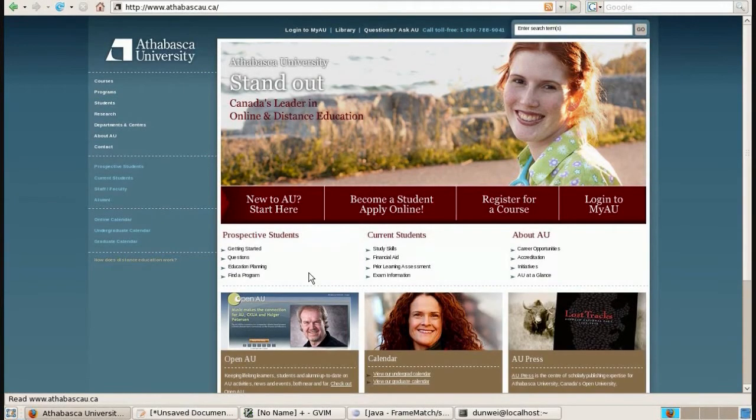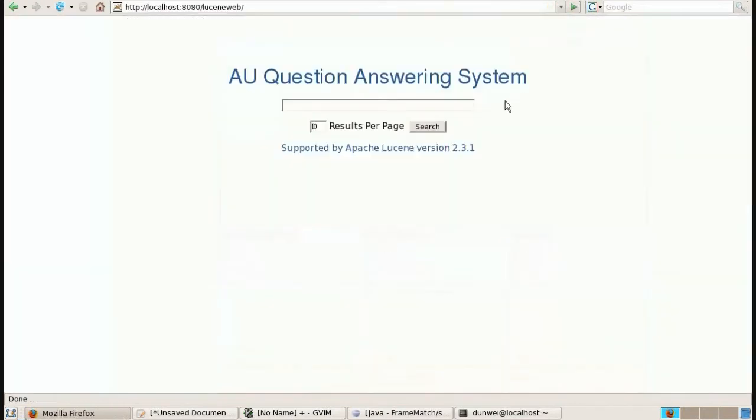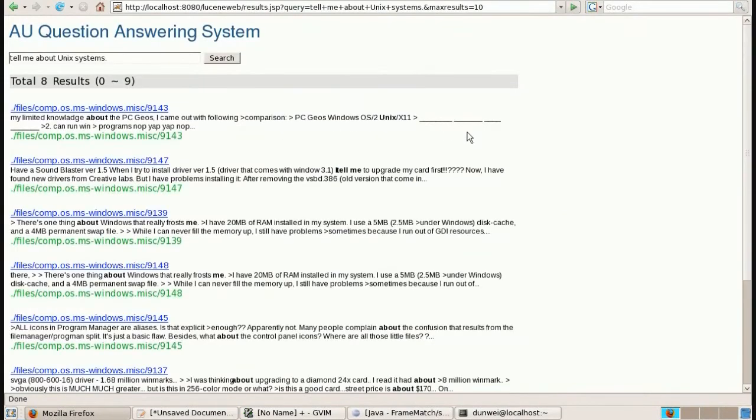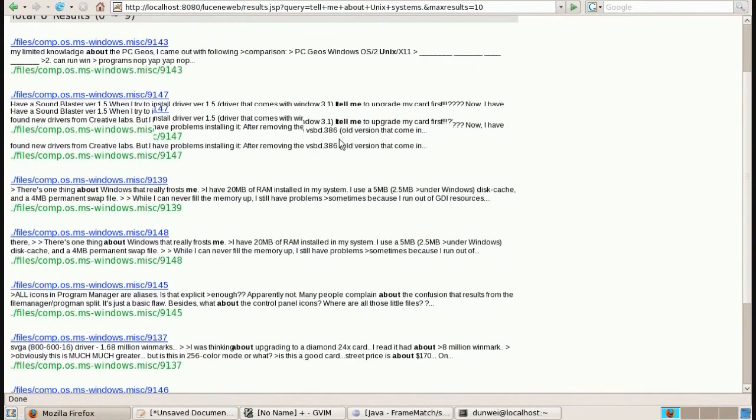This is Danwei from Athabasca University, and I will show you some demos on question answering, the application of natural language processing. It looks pretty like Google, but it's done by ourselves based on information retrieval. For example, we can ask a question from students like, tell me about Unix systems, the system can search from the background learning resources.